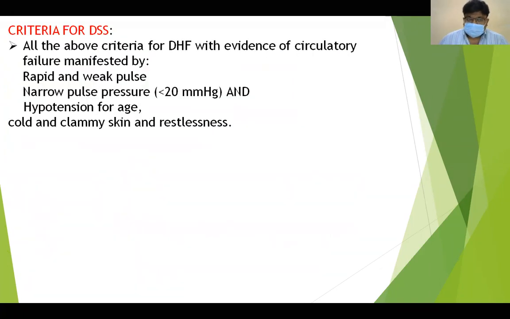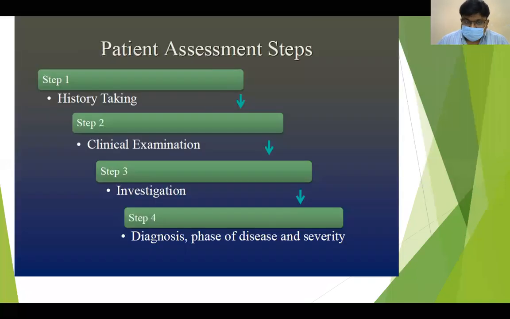Dengue shock syndrome means all the above features of dengue hemorrhagic fever with shock features or features of circulatory failure like rapid and weak pulse, narrow pulse pressure, and hypotension. So if a dengue fever patient has a rapid and weak pulse, narrow pulse pressure, hypotension, and is having cold and clammy feet and is restless, then you are dealing with dengue shock syndrome.